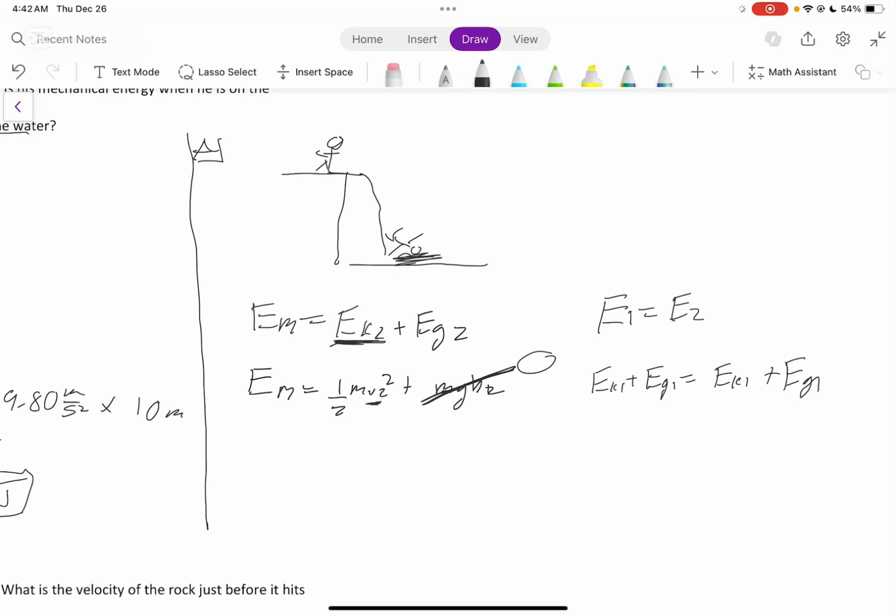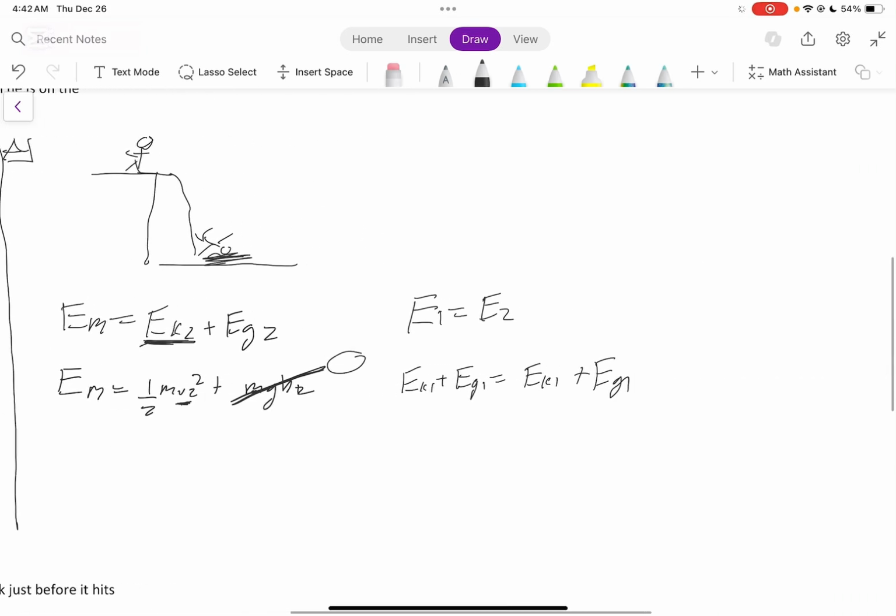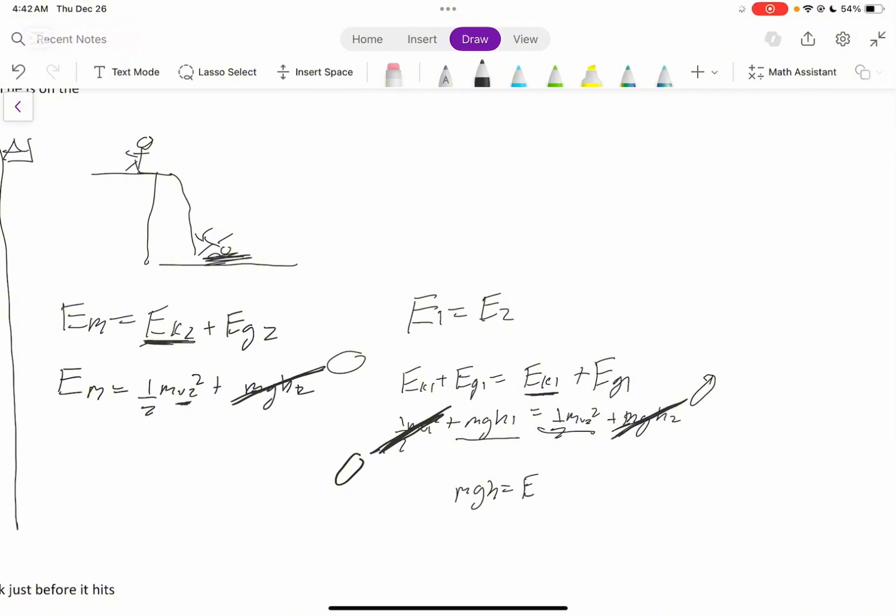Well, if you convert all of this to the proper notation, remember our initial velocity was 0, so EK1 drops out to 0. Our second height was 0 as well, so EG2 drops out to 0. So now we have mgh is equal to EK2.